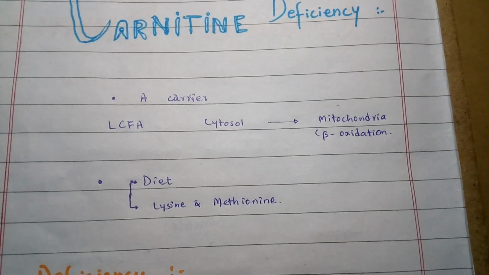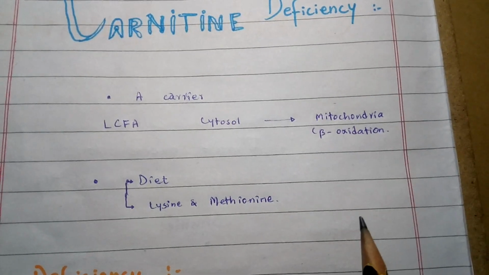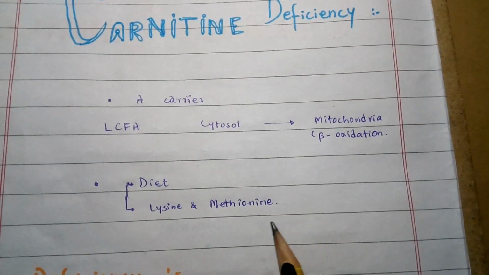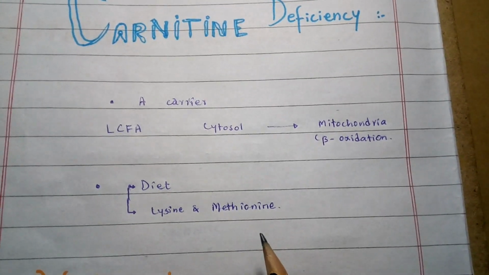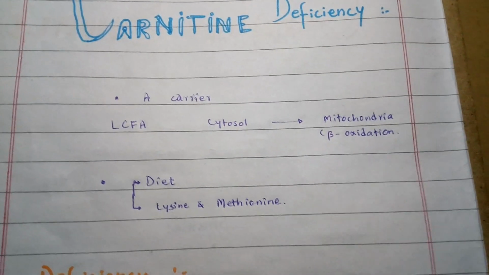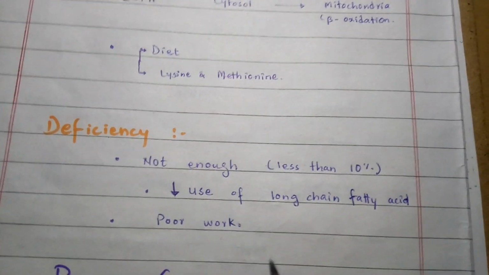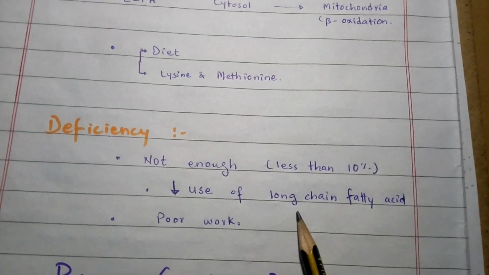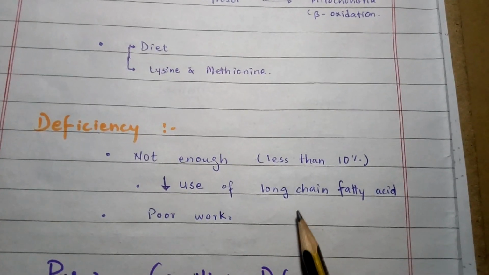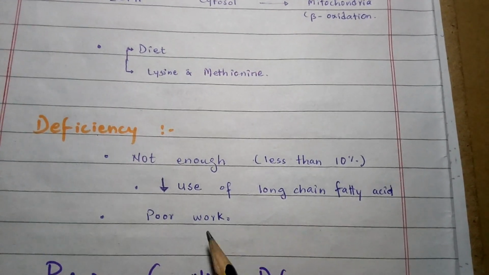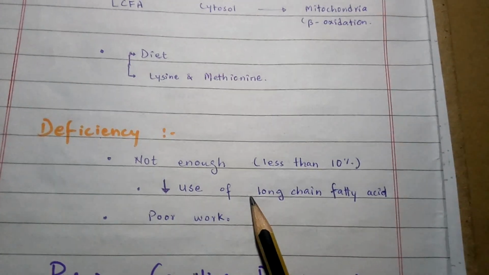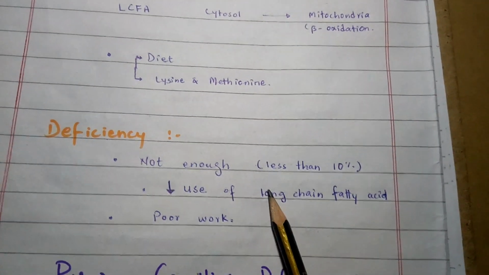Carnitine deficiency occurs when less than 10% of the normal carnitine is available in the body. So the deficiency of carnitine results in complications such as a decreased ability of tissues to use long chain fatty acids. With carnitine deficiency, the cells that rely on fatty acids as fuel for energy may start to work poorly, such as muscle cells. So the deficiency of carnitine causes complications.